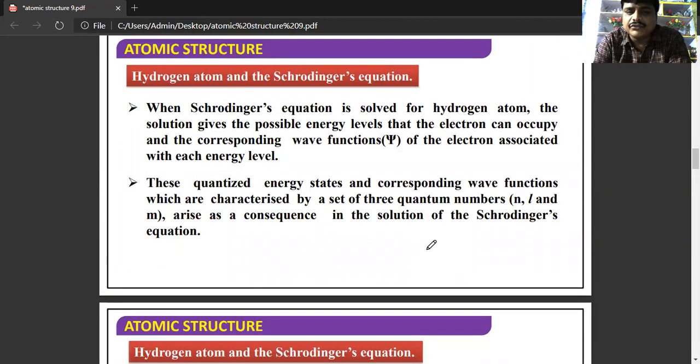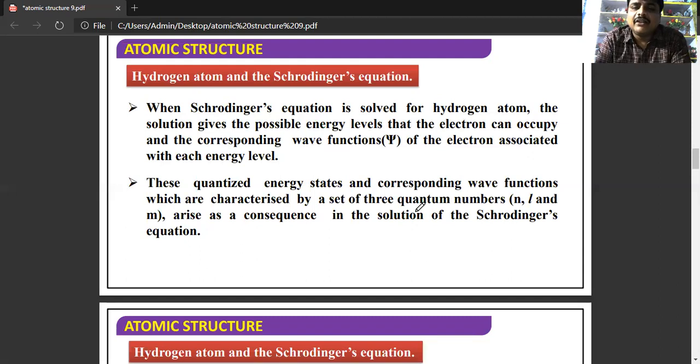So how is it useful? This Schrodinger equation is used for the hydrogen atom. What is the advantage? It gives the possible energy levels that an electron can occupy and the wave functions of the electron.